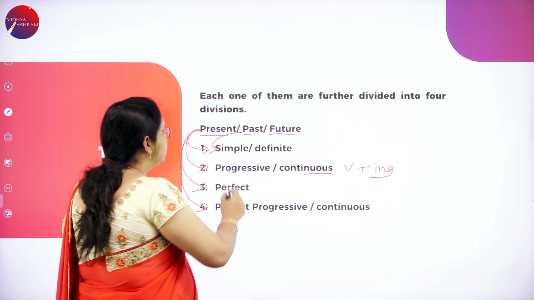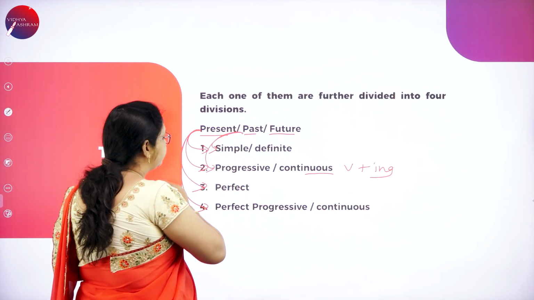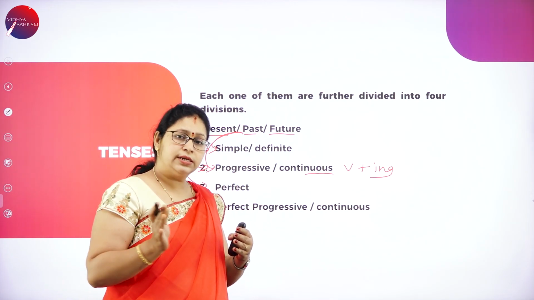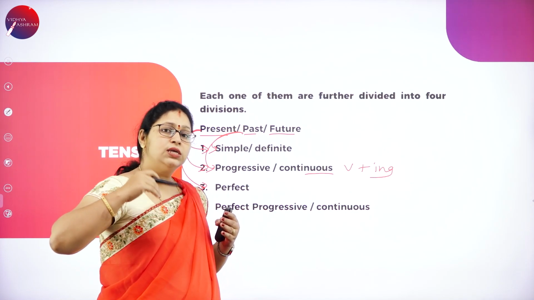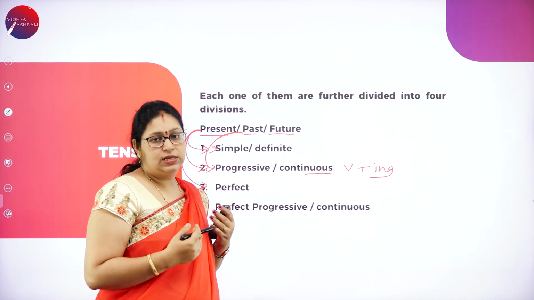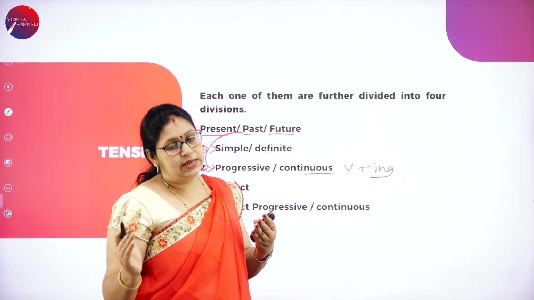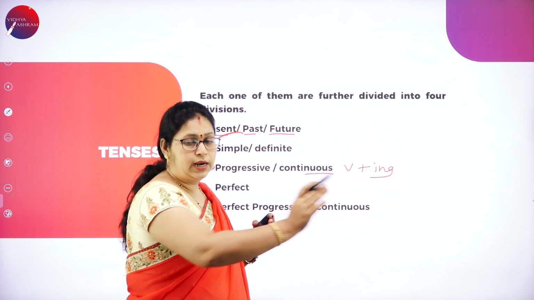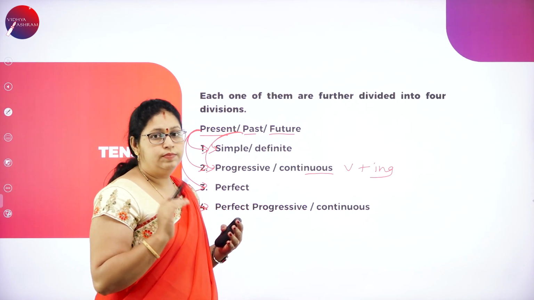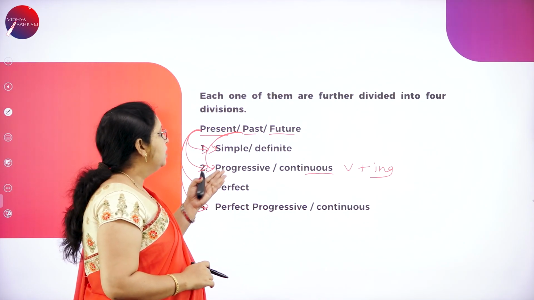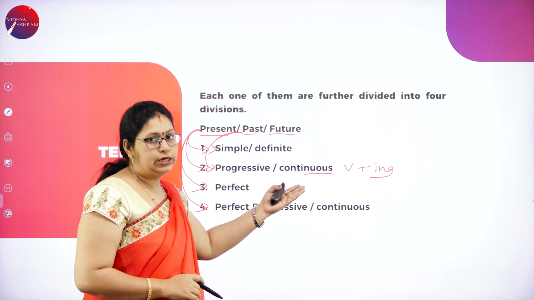Then past progressive. In past it continued. I was eating, I was drinking, I was reading. So past tense, and there it happened continuously. To make such sentences we use past progressive or continuous.